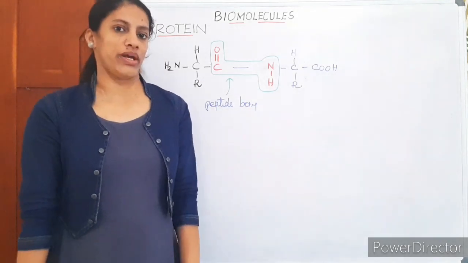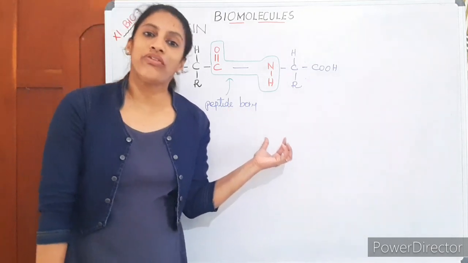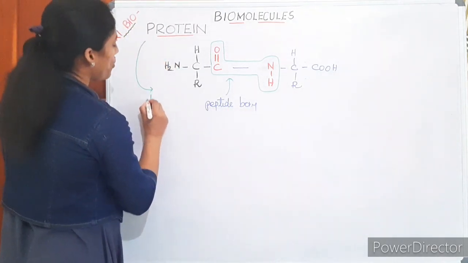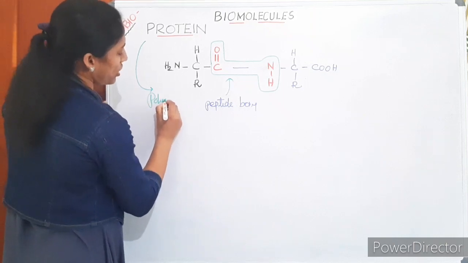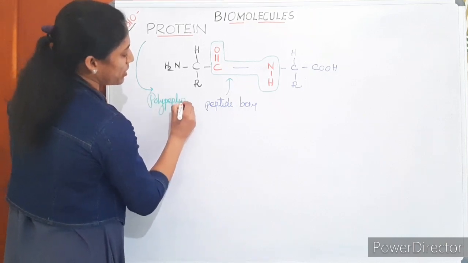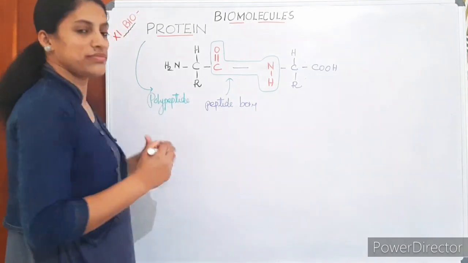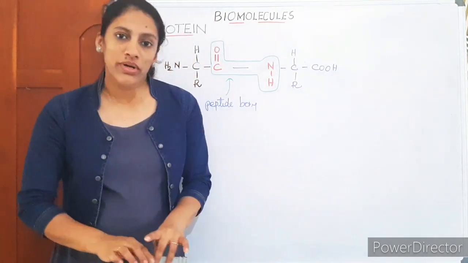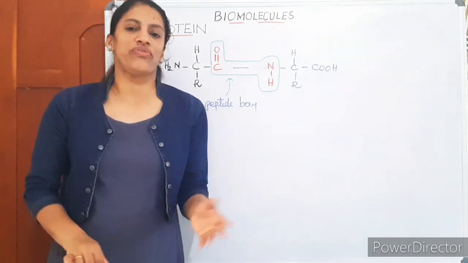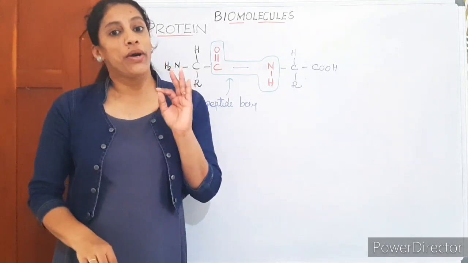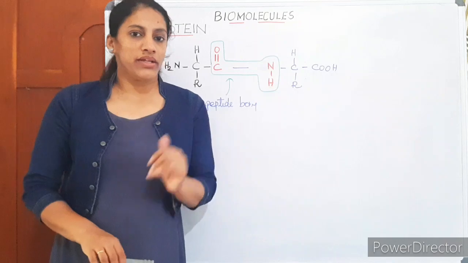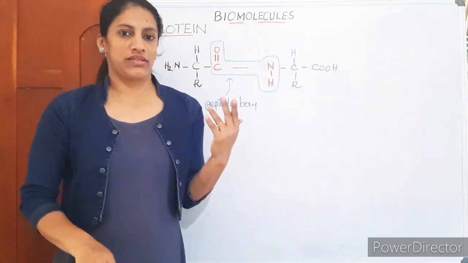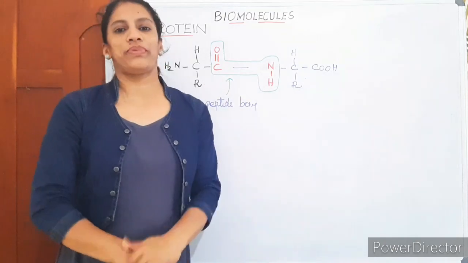A long chain of amino acids, so it consists of a number of peptide bonds. We can call a protein a polypeptide. Protein is nothing but a polypeptide. So we have discussed that protein is a heteropolymer of amino acids. Different types of amino acids are joined, and protein is formed inside the ribosomes, and proteins are polypeptides consisting of a number of peptides.